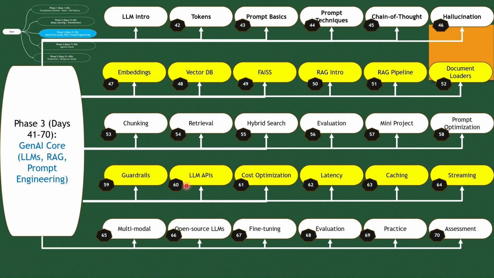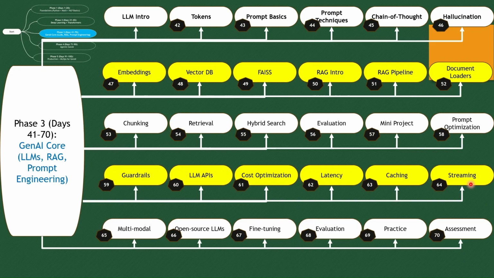Then we will move on to the latency-related aspects that need to be taken care of as part of building an application. Then, in order to save the response and reduce the interaction time between the LLM and your front end, we will see the caching techniques available on the 63rd day.